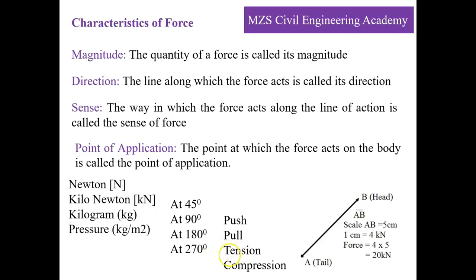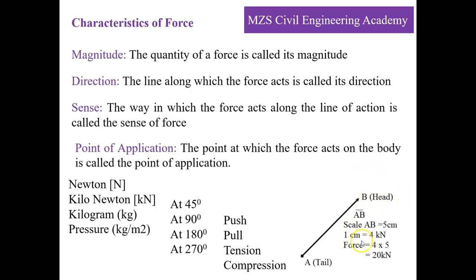Let us say the arrow has ends A and B. A is the tail here and B is the head. A represents the point of application and B represents the direction in which the force is going to move. Now it is a vector representation which has direction as well as magnitude. The magnitude of force is represented by the length of this arrow A to B, which may be scaled up in a certain measurement.